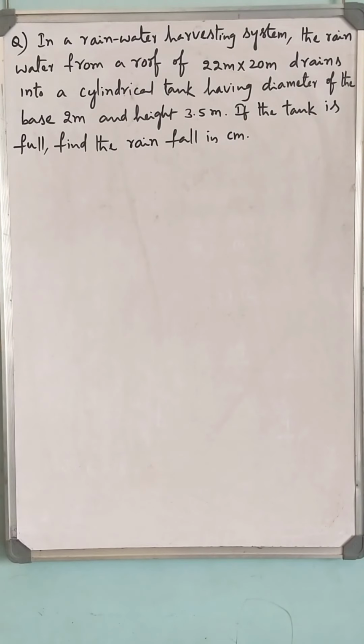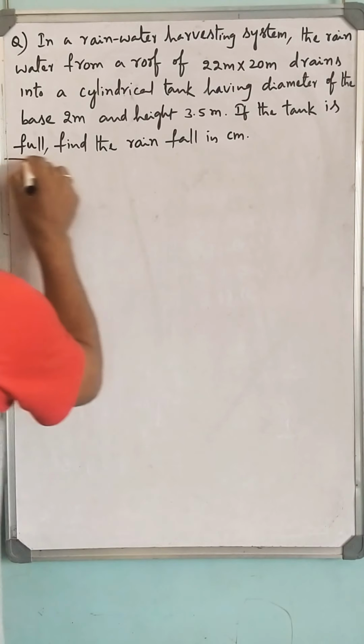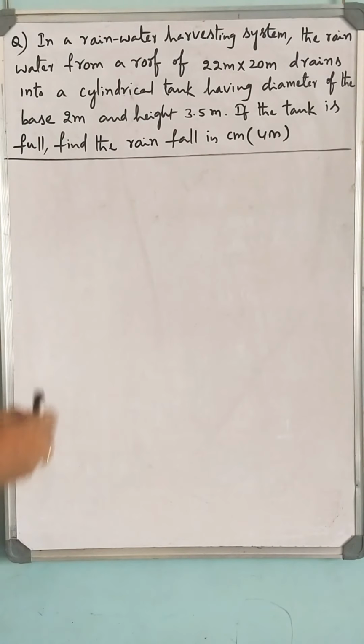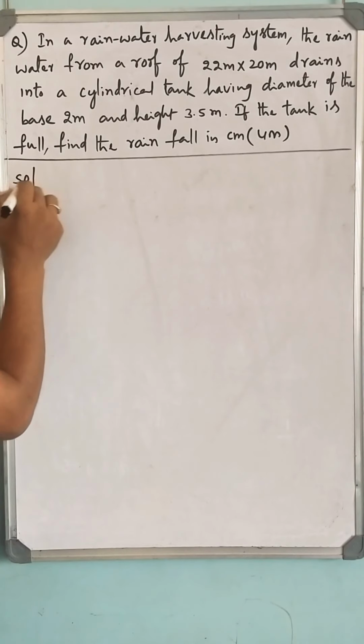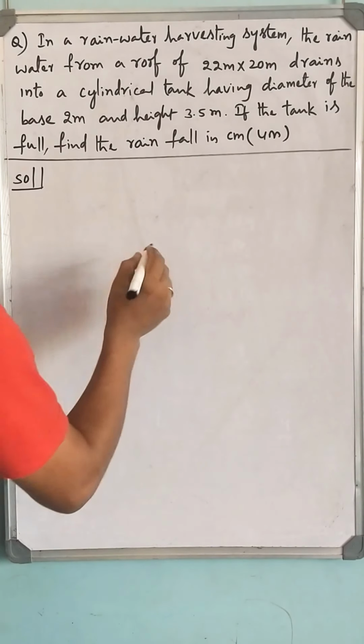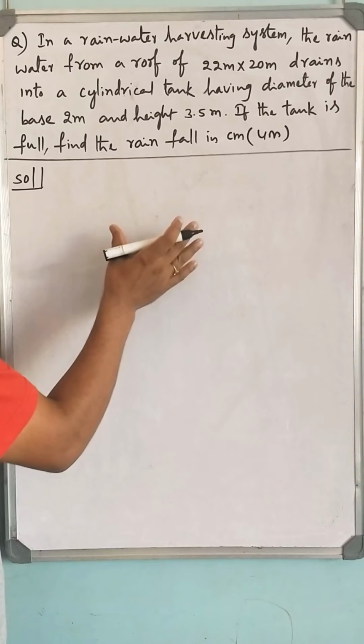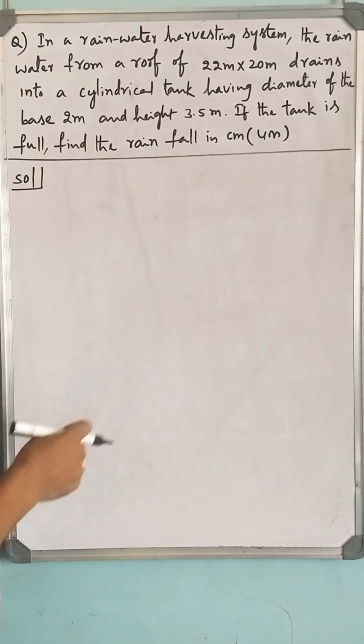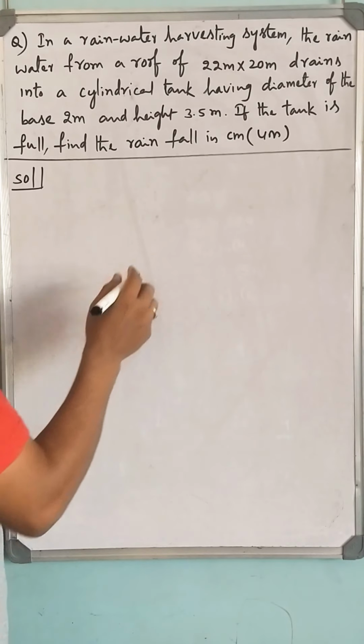See, to understand this question, let me draw a related figure. You may be asked this question for 4 marks. See, on the top of the roof, rainwater you are going to harvest.